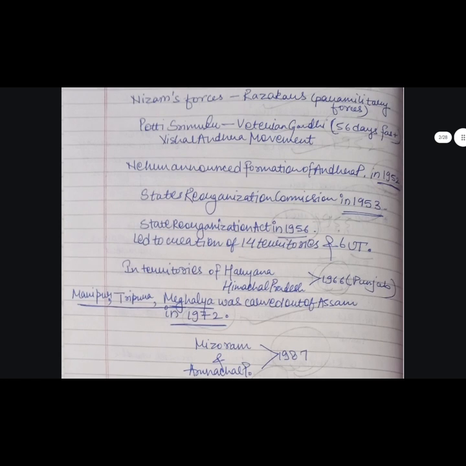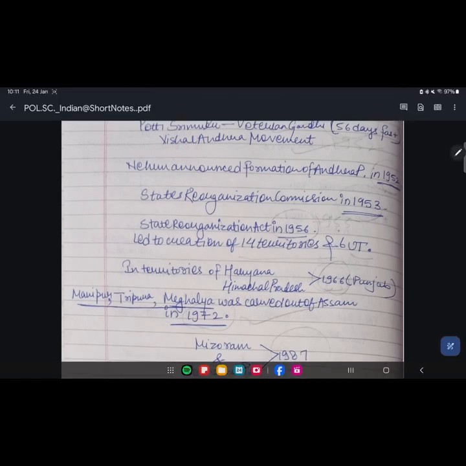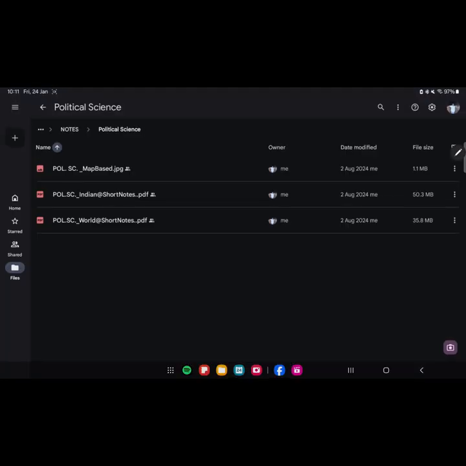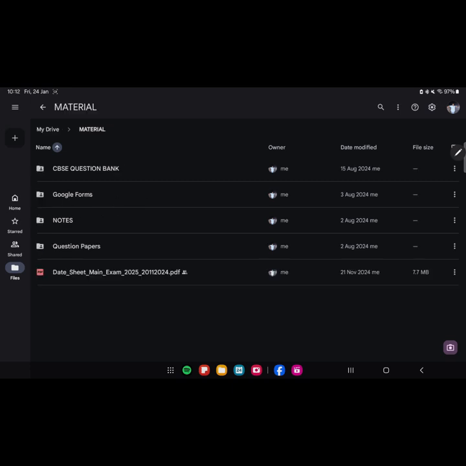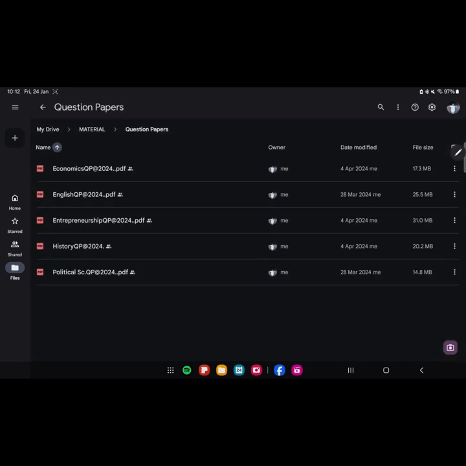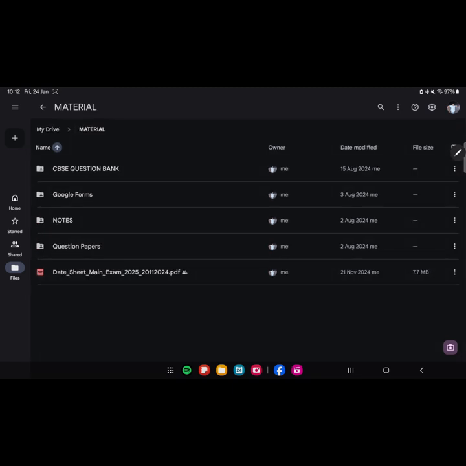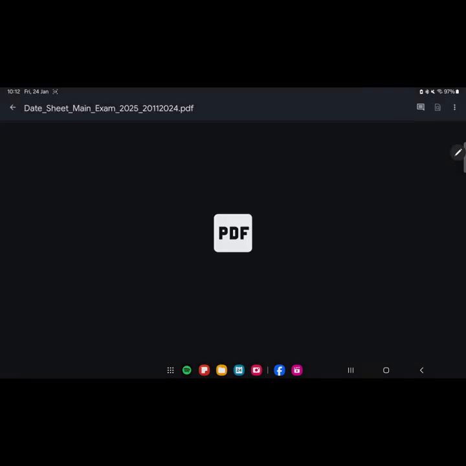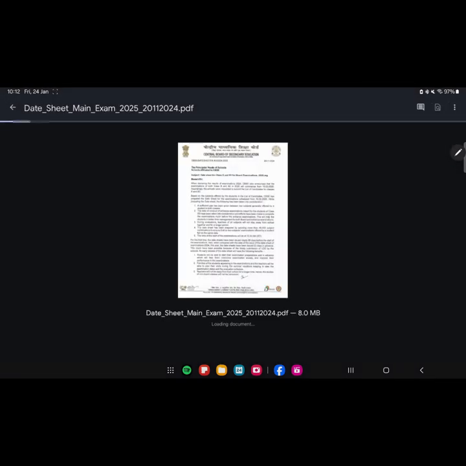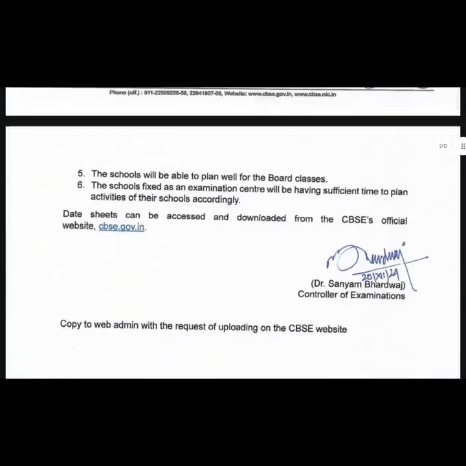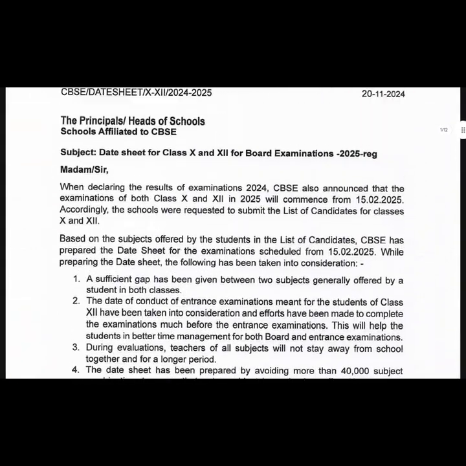So these are my notes, and today my target specifically is to move ahead with the question papers. These are all the 5 question papers which I gave. I'll be opening each one by one, and also I have given the date sheet. As you all must be knowing, I gave the date sheet to you all. This is the circular basically, and the date sheet is on the hyperlink which is provided here.